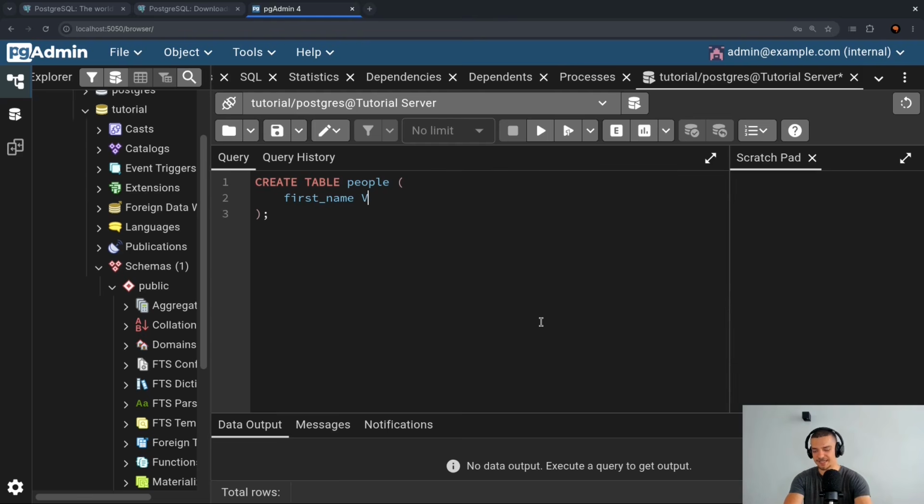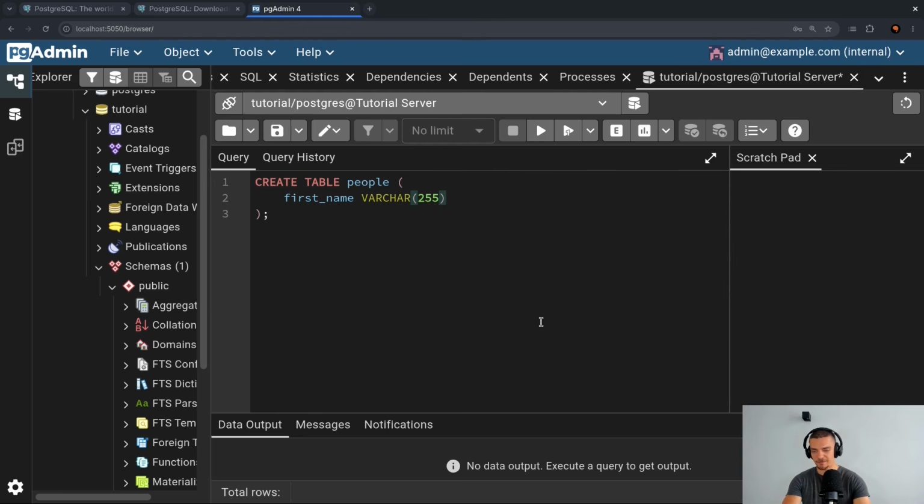In SQL, we say this is a variable character, a varchar, and we can provide a length. So let's go with 255. Now there is also char if you don't want to have it variable. This is just less flexible in terms of memory, but here we're going to go with varchar 255. That's enough for a first name. And I can also provide certain constraints. But for now, we're going to keep it like this. We have a first name, which is a text value.